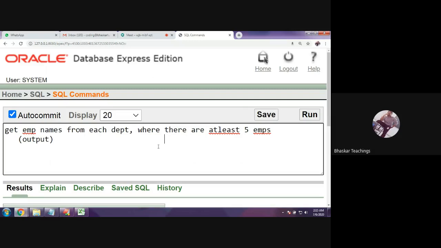Okay, so first you need to know which departments have more than or equal to 5 employees. So what is the inner query here?